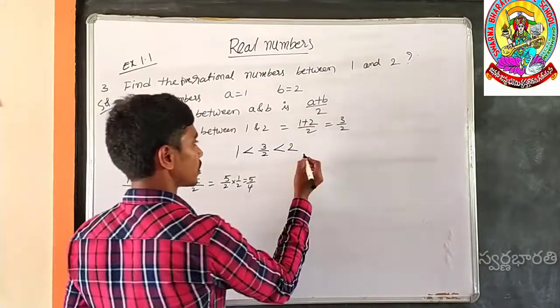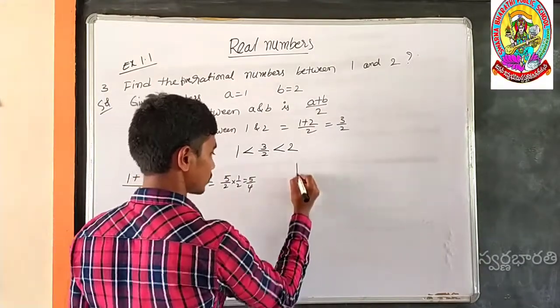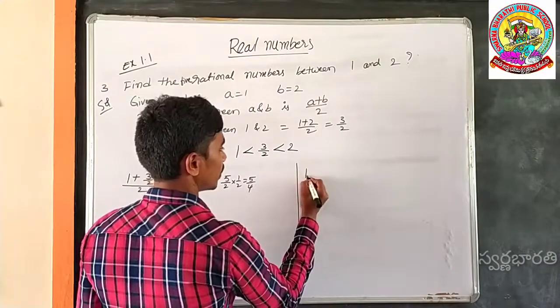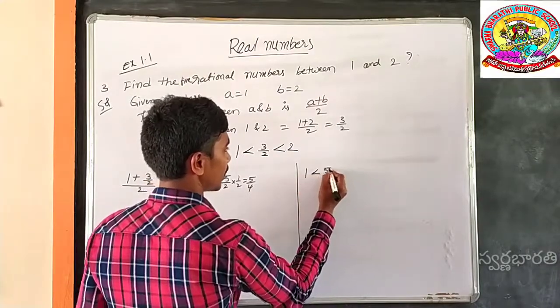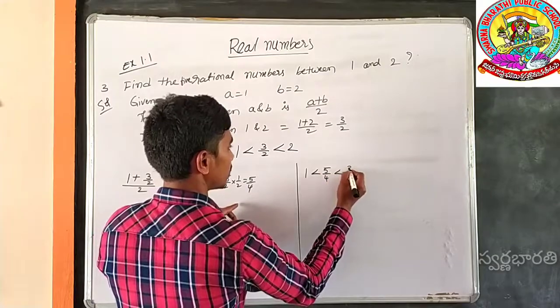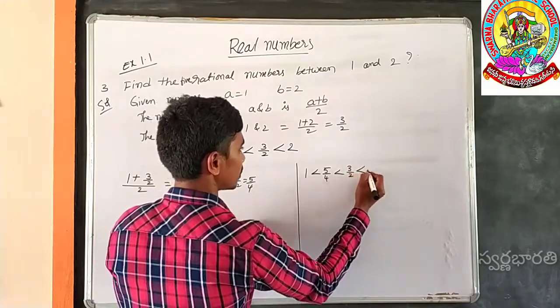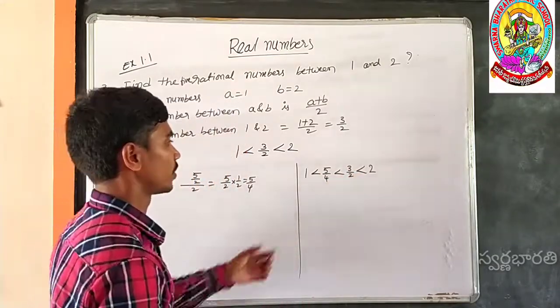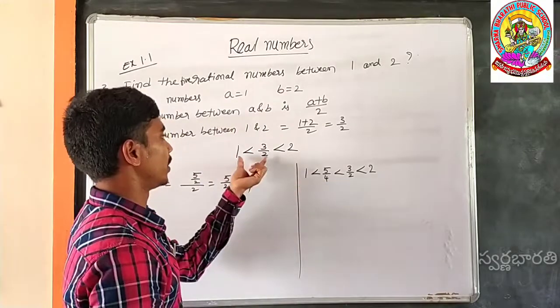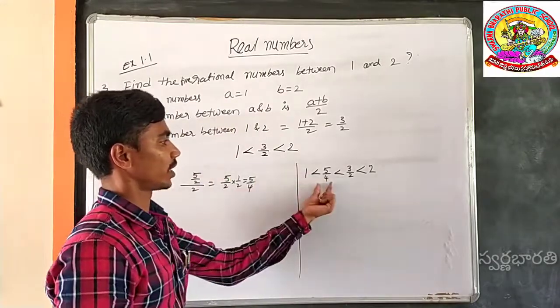Here is also another one. 1 is less than 5 by 4 is less than 3 by 2 is less than 2. So in between 5 by 4 and 1 there is a number.